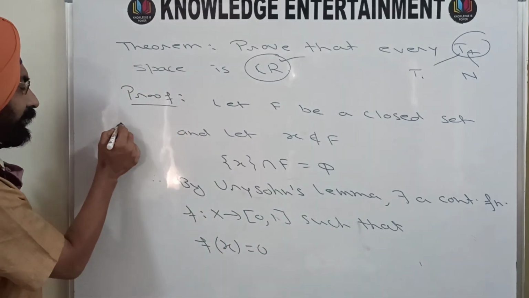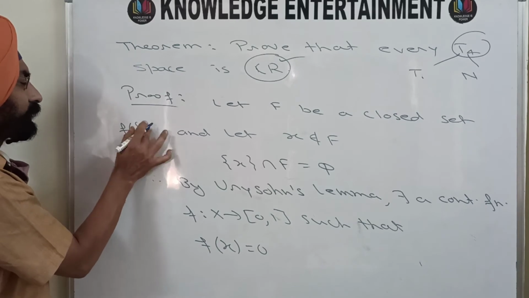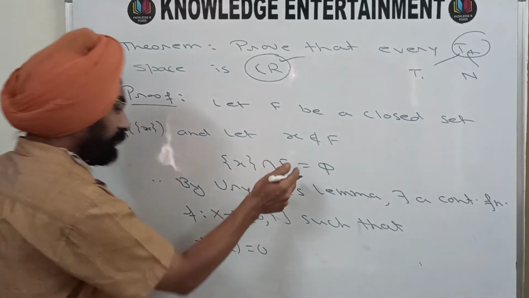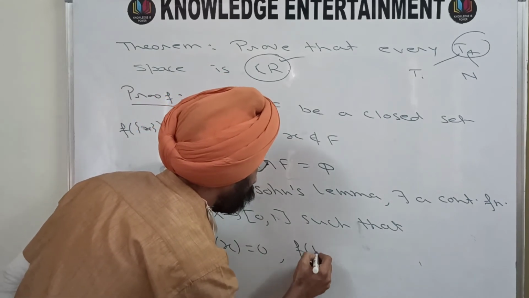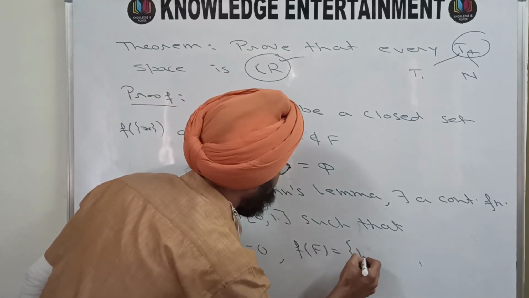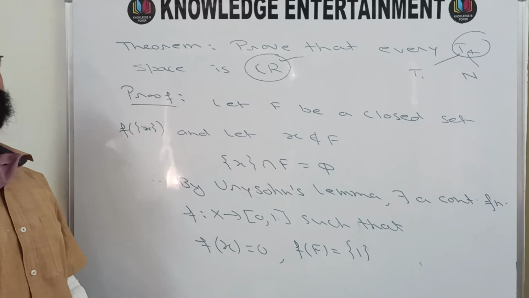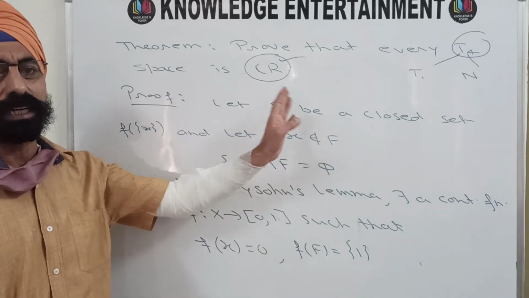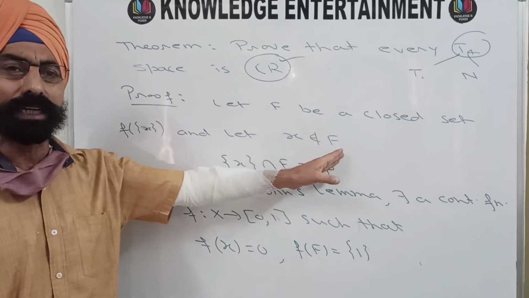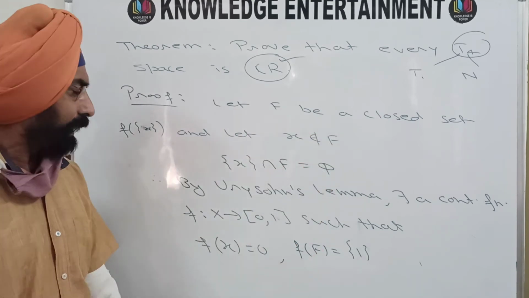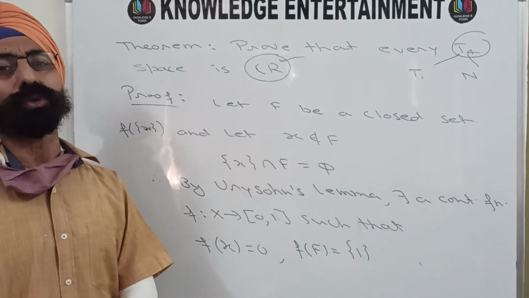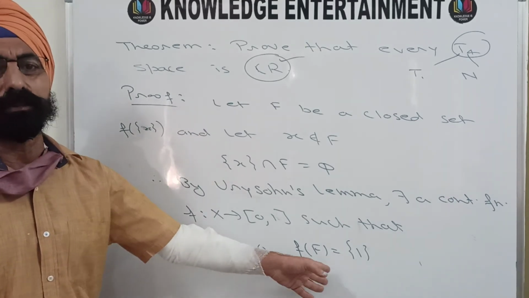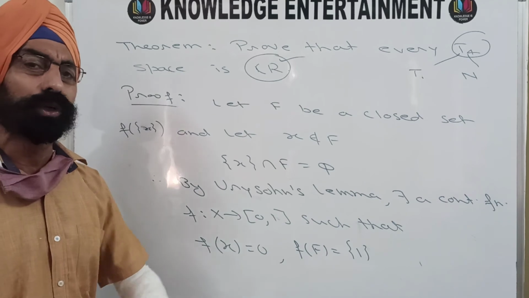Instead of writing it like this, I have just written f of X is 0 and f of F is {1}, the singleton set. And is it not the definition of complete regularity? You have taken a closed set, you have taken a point X not belonging to that closed set, and you have obtained a continuous function f from X to the closed interval [0, 1], under which the image of the point X is 0 and the image of every point of the closed set F is going to be 1.